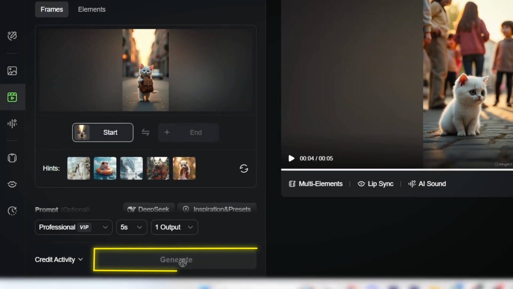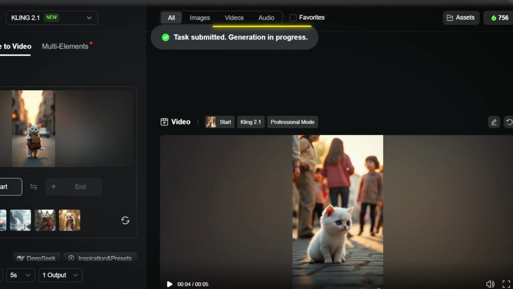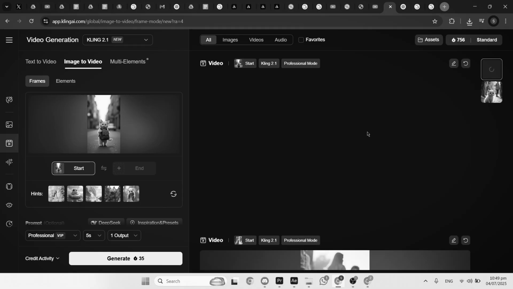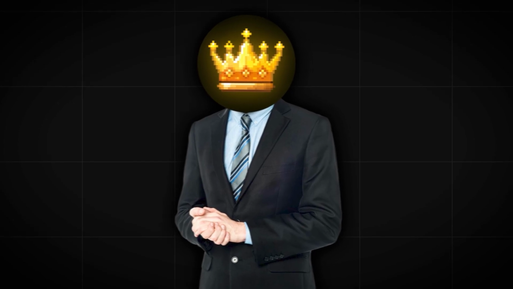After that, hit the generate button and wait a couple of minutes until the video's done, but it might take a couple of minutes depending on how complex your request is. And finally, the result looks something like this.